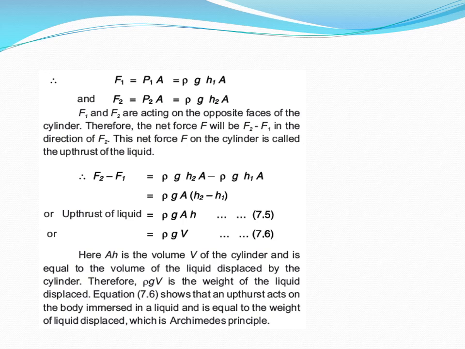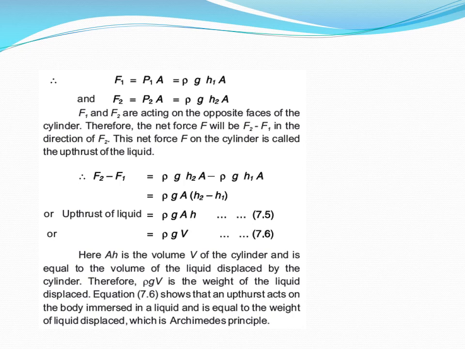This net force on the cylinder is called the upthrust of the liquid. So F2 minus F1 equals rho g h2 A minus rho g h1 A. We can take rho g A as common, so we are left with rho g A (h2 minus h1), or upthrust of a liquid equals rho g A h, equation 7.5.